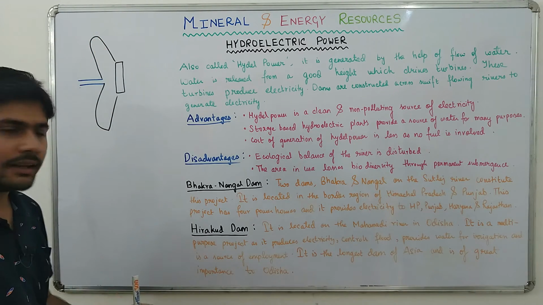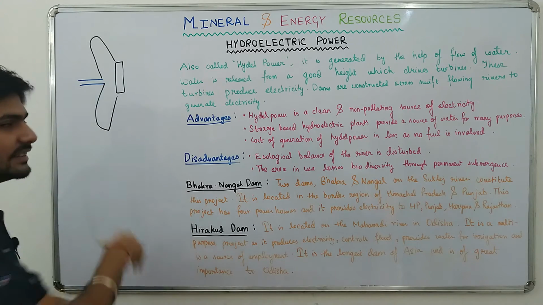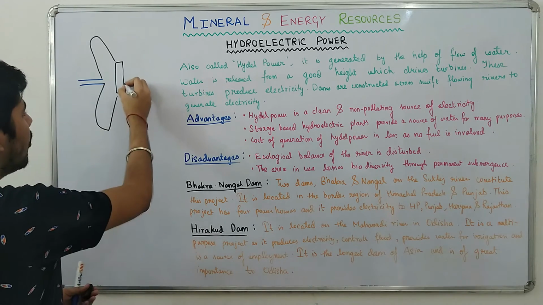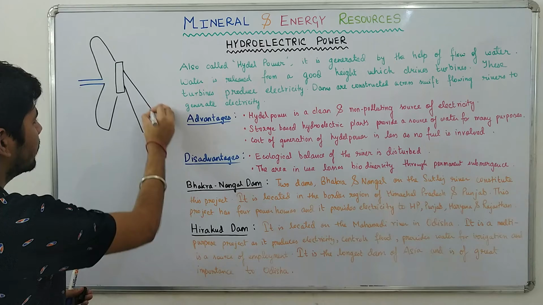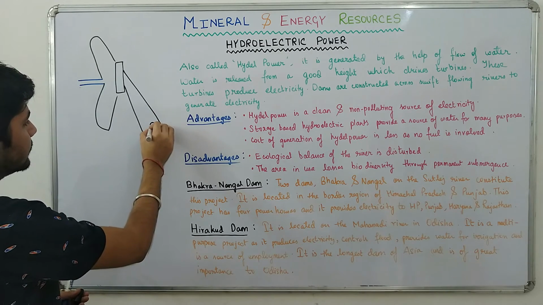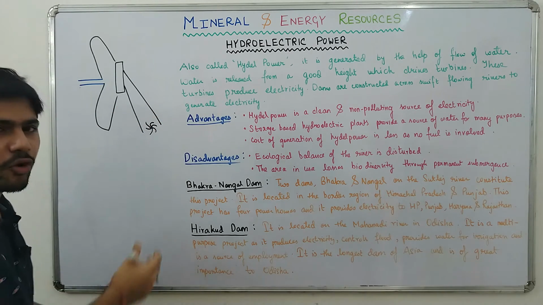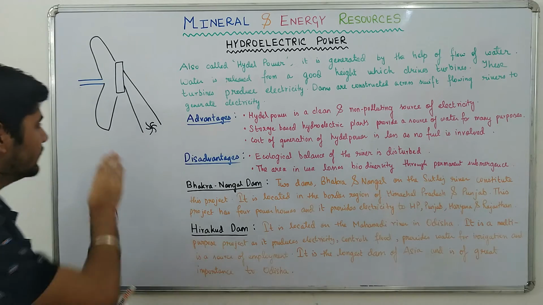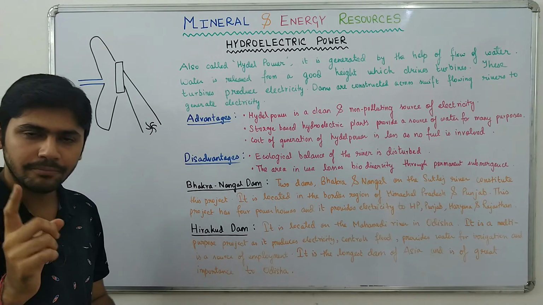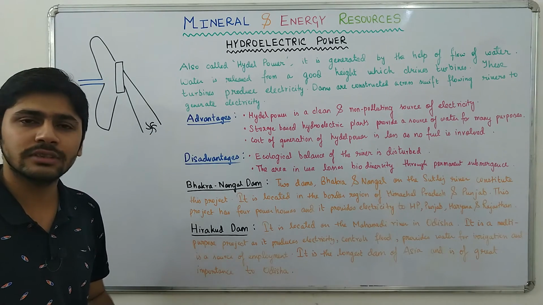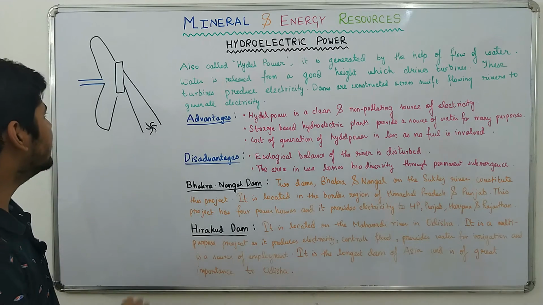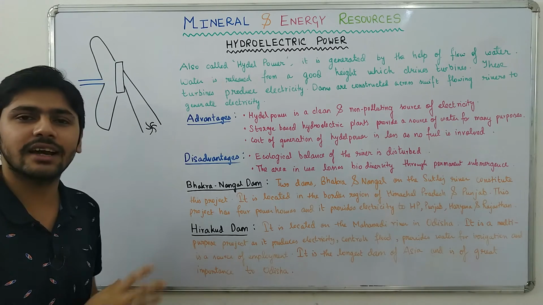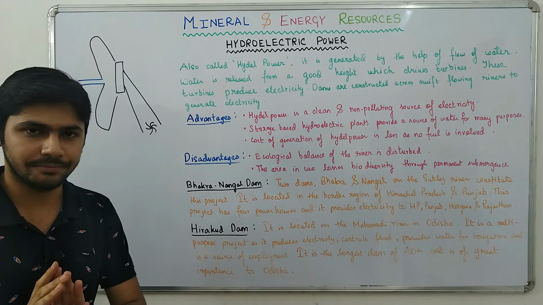Then the water stored over there is released from a great height on turbines like this. That flow of water causes these turbines to rotate, and those rotating turbines produce electricity. So basically the potential energy stored in water is converted to electrical energy.